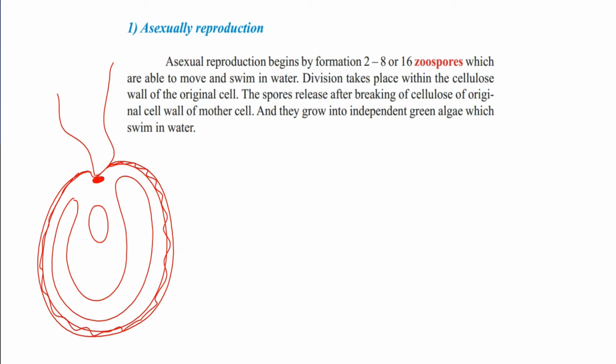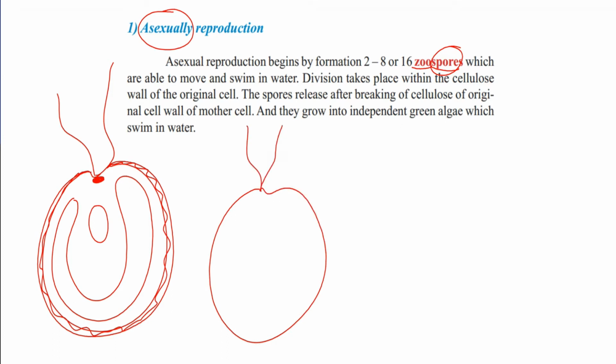Asexual reproduction begins by the formation of 2, 4, 8 or 16 zoospores. Zoo, because it moves like an animal in water. A zoospore is an asexually reproductive cell. So in asexual reproduction, what is formed? Spores are formed, organisms with two flagella covered by a thick cellulose wall.